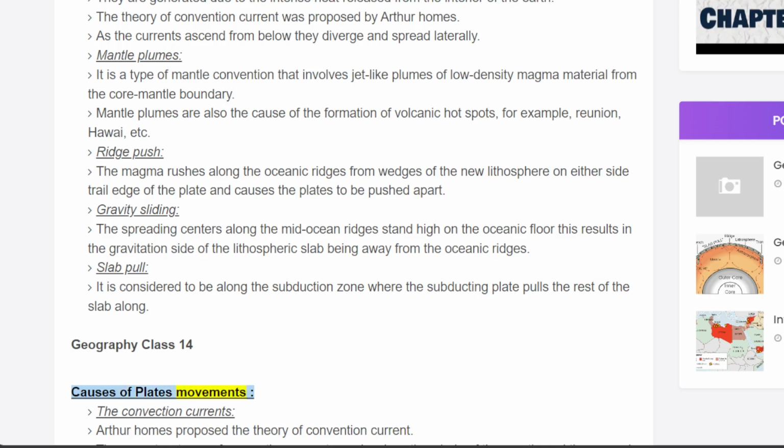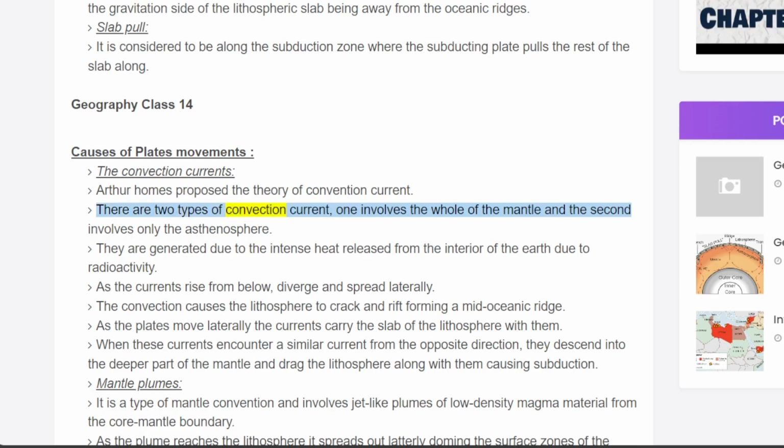Causes of plate movements. The convection currents. Arthur Holmes proposed the theory of convection current. There are two types of convection current: one involves the whole of the mantle and the second involves only the asthenosphere. They are generated due to the intense heat released from the interior of the Earth due to radioactivity. As the currents rise from below, they diverge and spread laterally.